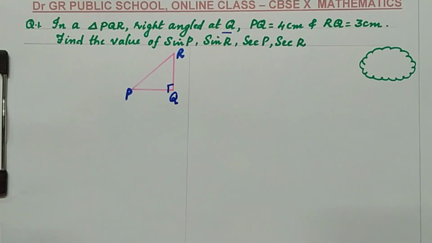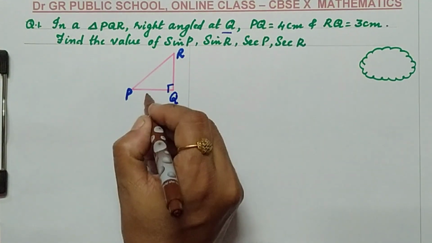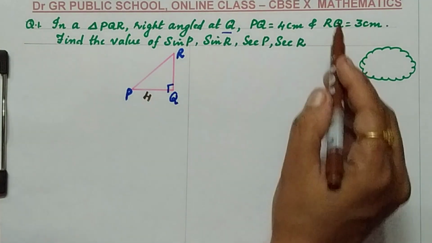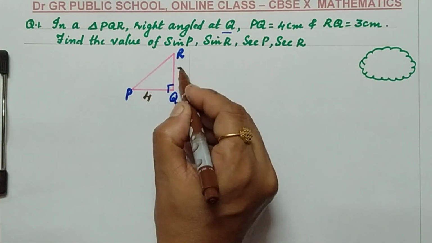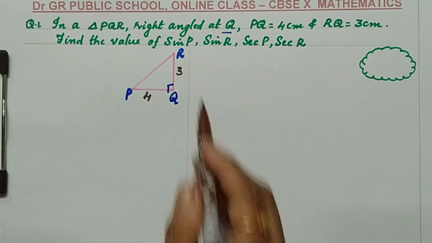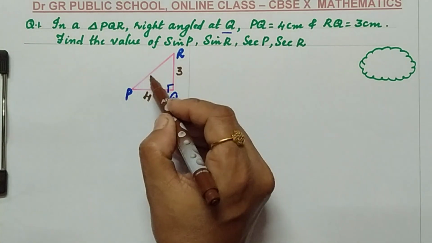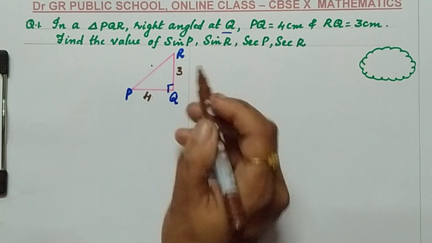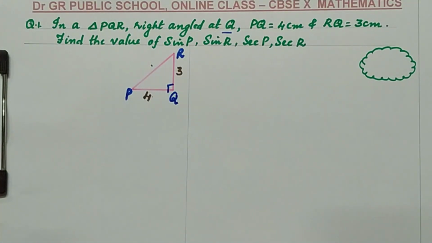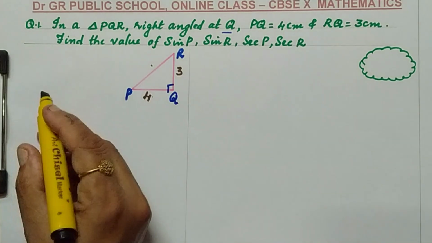Now what is given? PQ equals 4 cm. RQ equals 3 cm. You are asked to find these values. Before starting, try to remember, in every problem regarding trigonometry, at first you need to find all the three sides of the right triangle by applying Pythagoras theorem. We can find that by Pythagoras theorem.